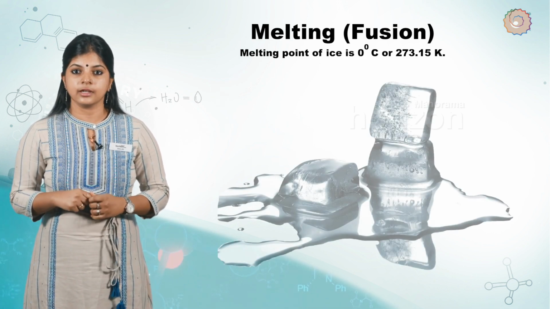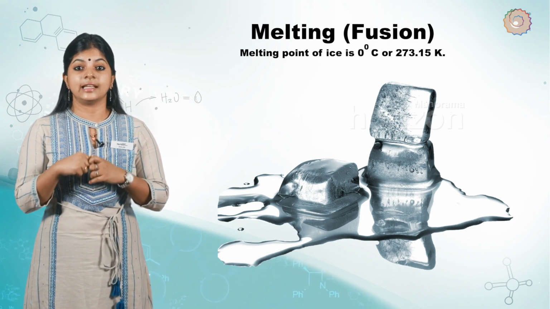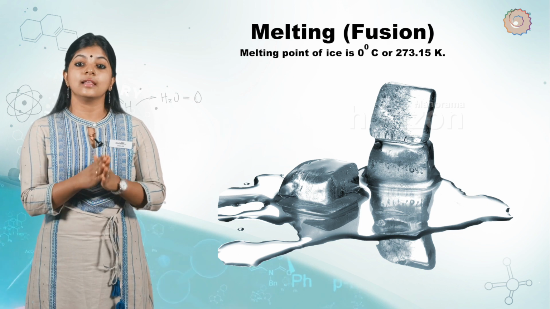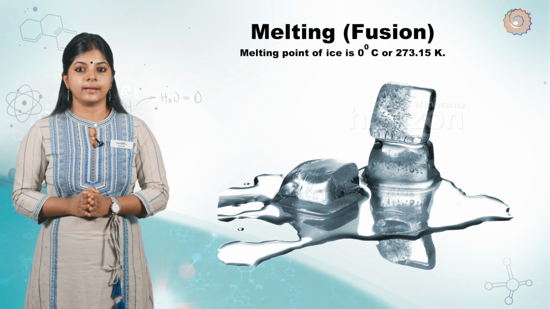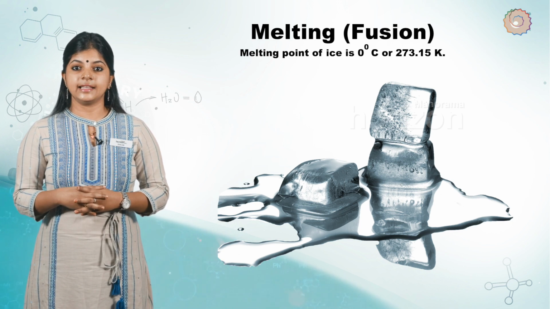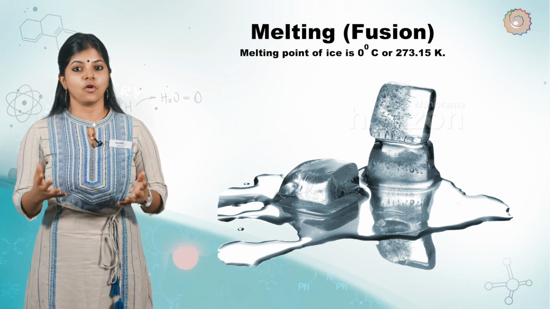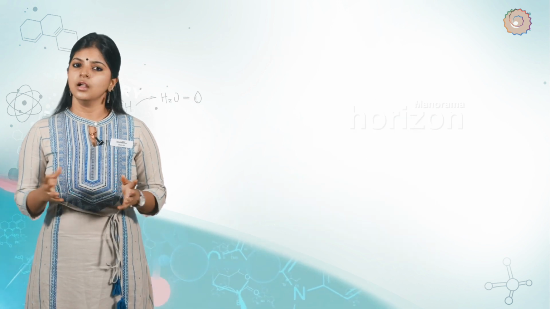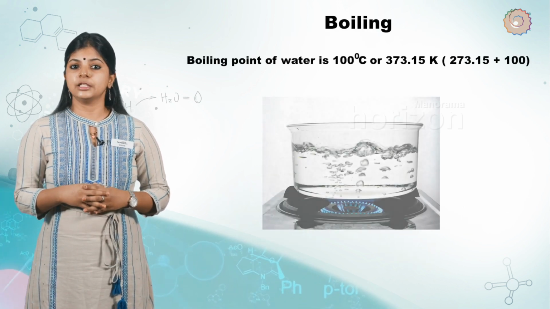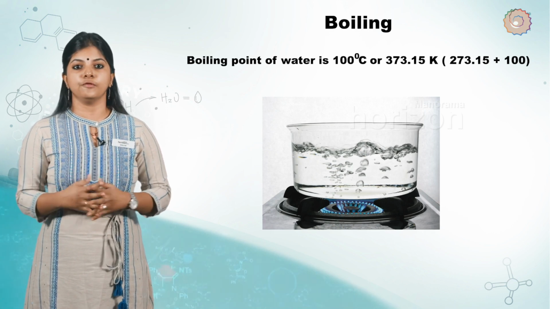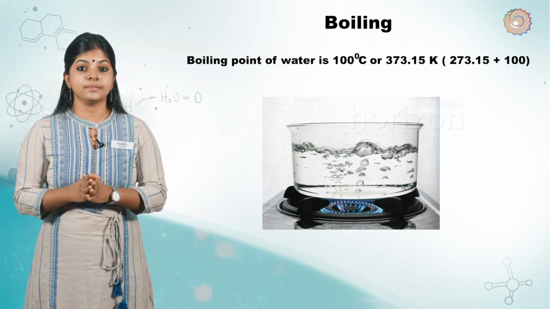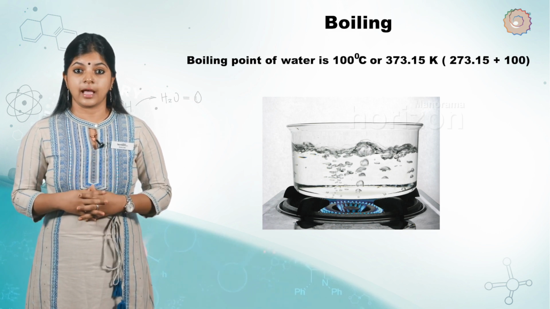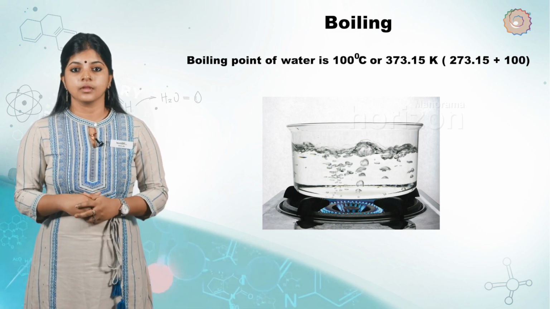And the temperature at which solid changes its state to liquid at atmospheric pressure is called the melting point of that liquid. And the melting point of ice is 0 degrees Celsius or 273.15 Kelvin. When a liquid is heated, its particles begin to move even faster, and then at a particular temperature, the liquid begins to boil and changes into gas, or what we call the vapor.